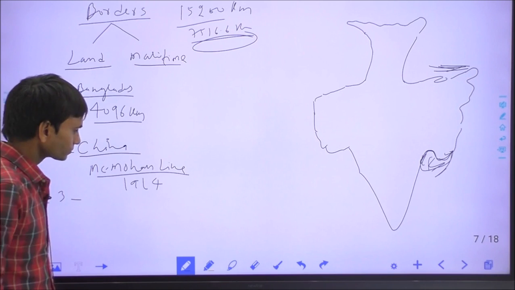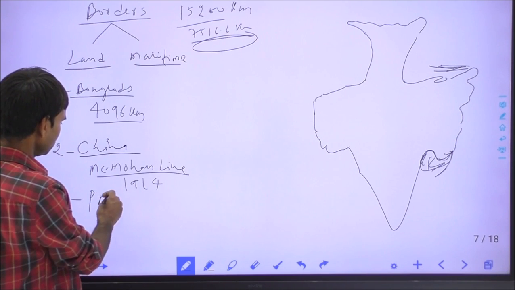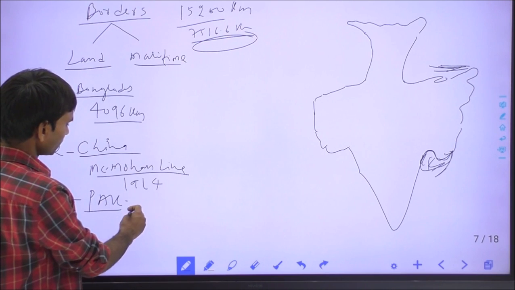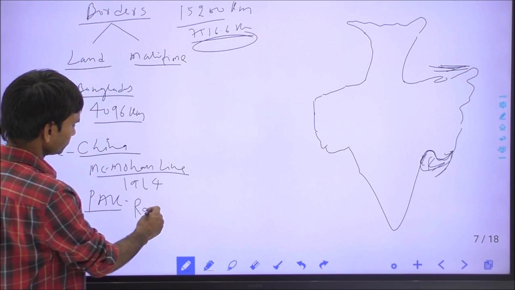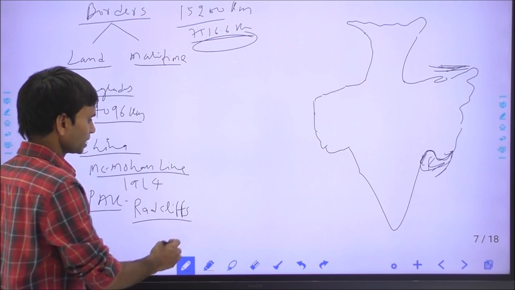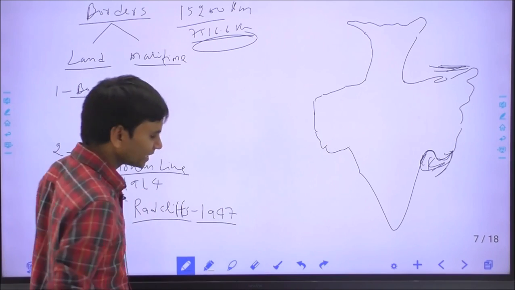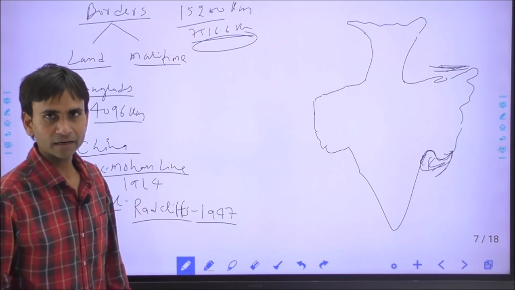Third is India's land border with Pakistan. This border is called the Radcliffe Line. It was drawn in 1947 after the independence or partition of India.